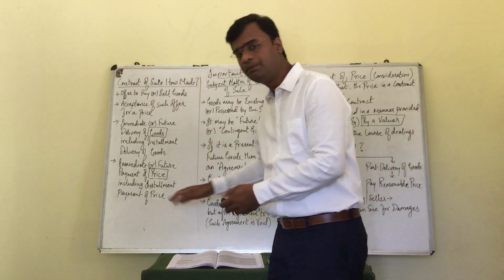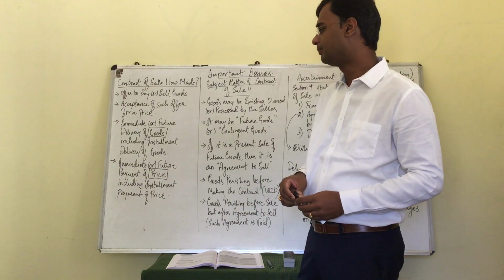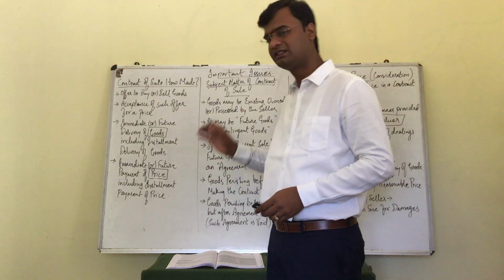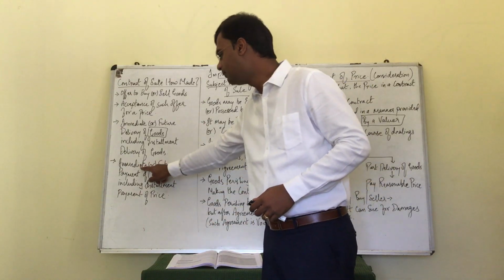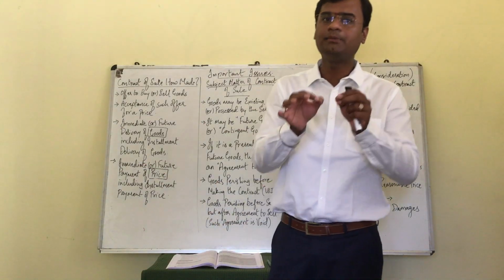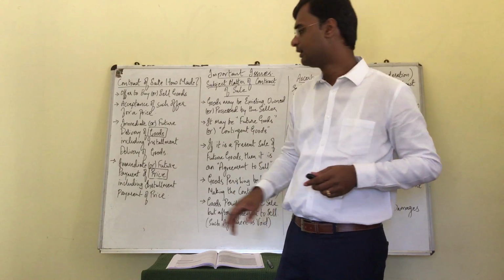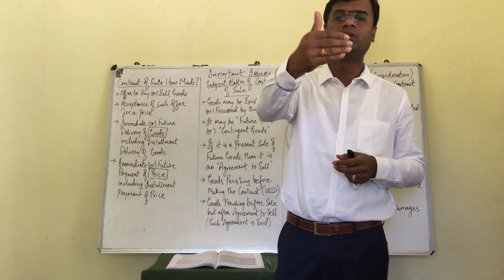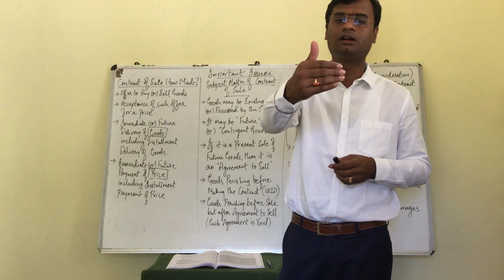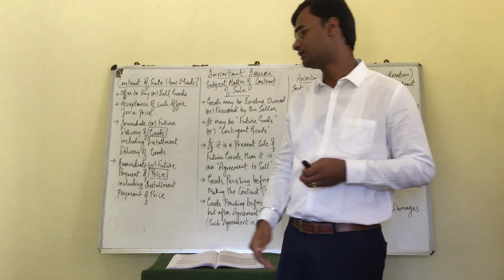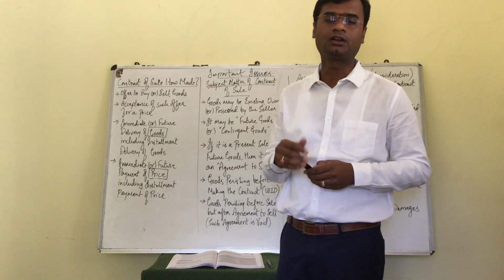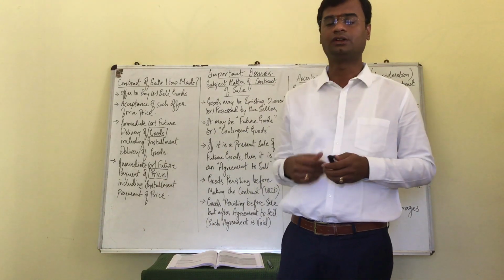When we come to immediate or future payment of price including installment system of price, the same logic works, wherein immediate payment of price, today I am making the payment of price, or it could be a future payment of price. On a known future date, we commit to give the payment of price, or the price could be paid in installment mechanisms spread across different months or different time horizon.